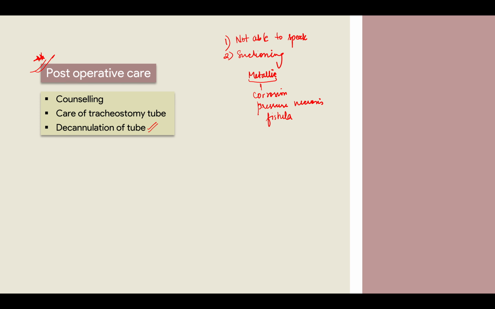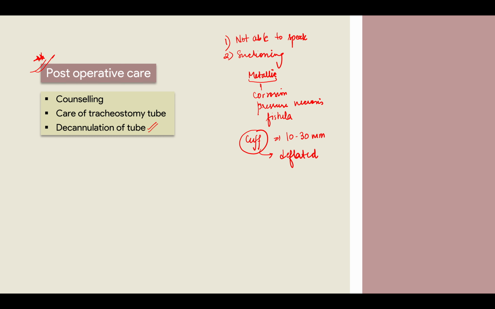so that is why we use plastic tubes now, okay. Now I told you that there's a cuff over there which has a pressure of 10 to 30 mm of Hg, and it needs to be maintained. Why? Because it prevents the aspiration and it also prevents the displacement of the tube, right? So now the cuff has to be deflated. There are tubes available which do not have cuffs, right?